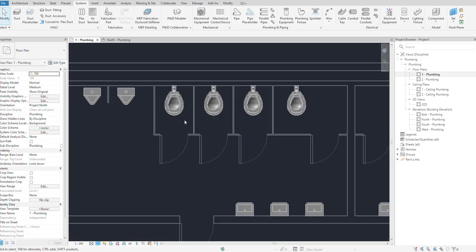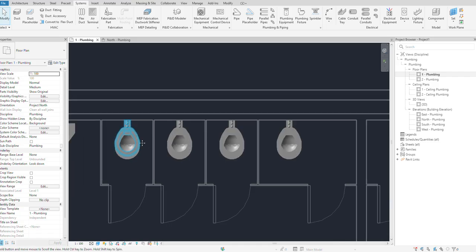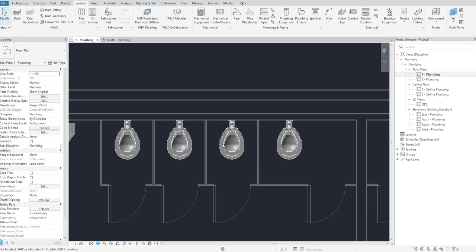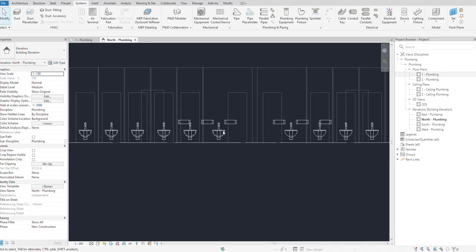It is less, yeah. Right, we have different options of doing the pipe. We have different methods. We've added our plumbing fixture.